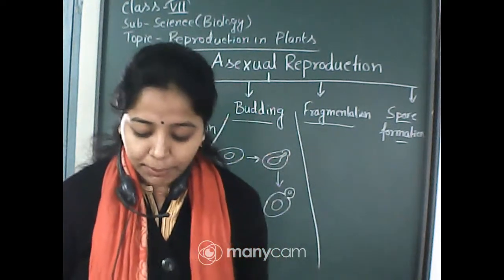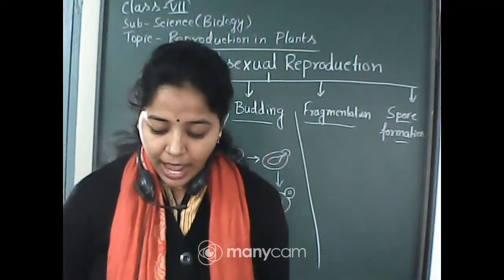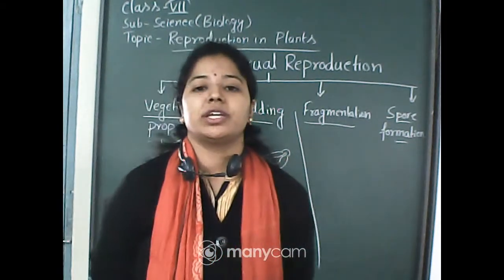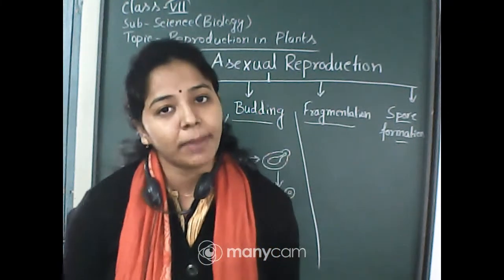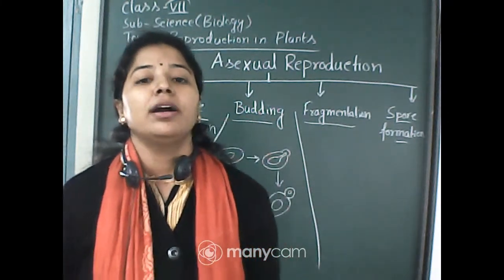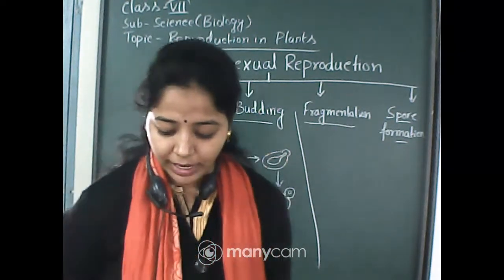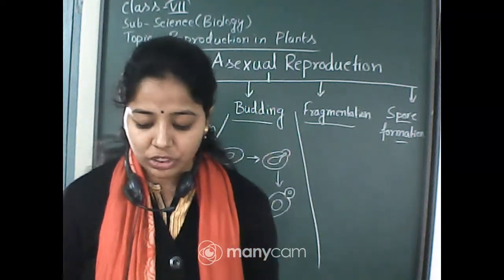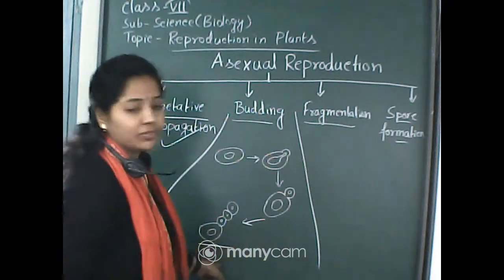Now the bud gradually grows and gets detached from the parent cell and forms a new yeast cell. So they grow further, get detached from the parent cell, and become a separate yeast cell. The new yeast cell grows, matures, and produces more yeast cells, as you have already seen in the last figure.